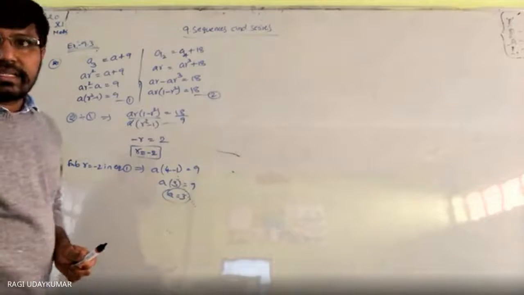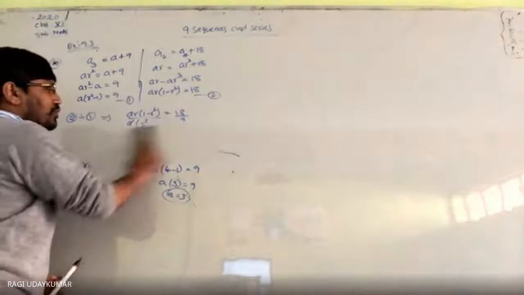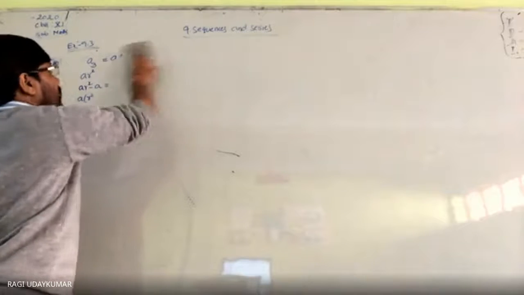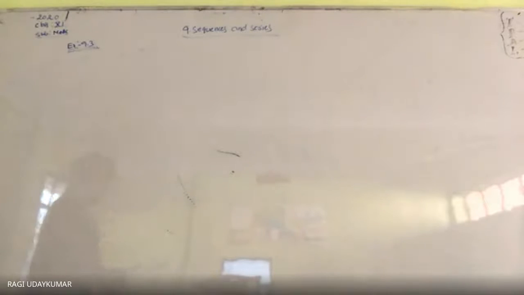It's not very difficult for you. Even the 22nd problem is just direct substitution. Is the board visible to you clearly? So in this exercise, the 22nd problem is easy only. It's not very difficult to do.